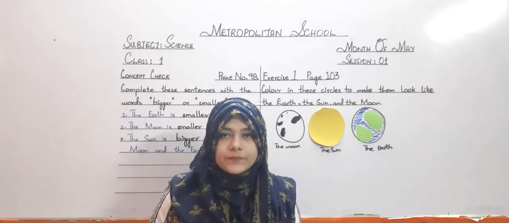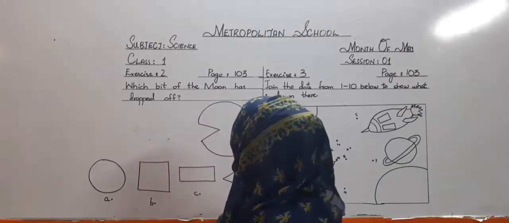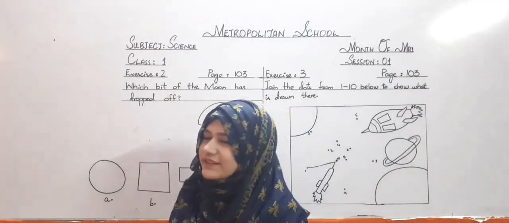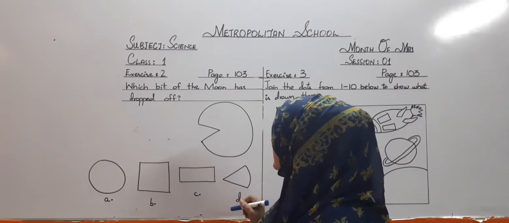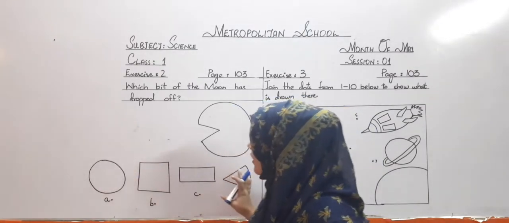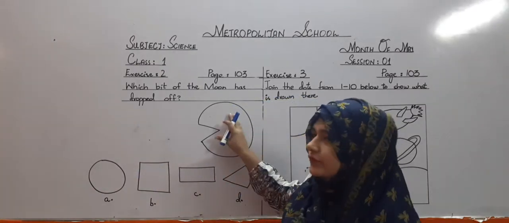Students, the next exercise which we are going to do is on page number 103, and the exercise is 2. In this exercise, my dear students, we have to figure out which part of the moon has been dropped off.